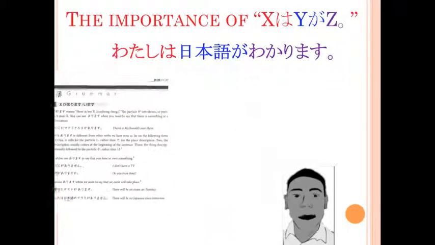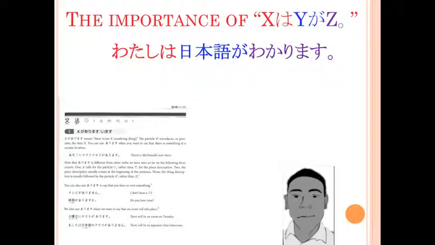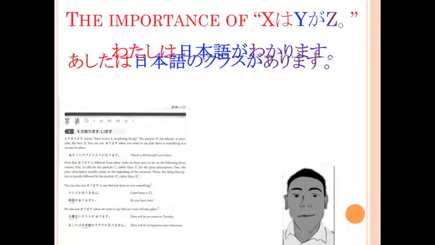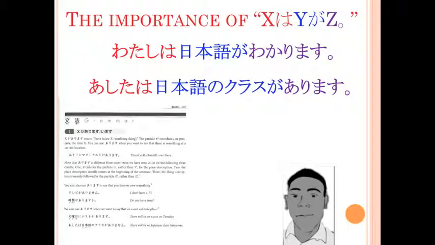Now, let's move on to page 107. You'll remember that we studied how to say that an event will take place by using something ga arimasu. For those time words that use wa rather than ni, such as ashita, we can use the X, Y ga Z syntax to say when events will take place. For example, there is Japanese class tomorrow becomes 明日は日本語のクラスがあります。